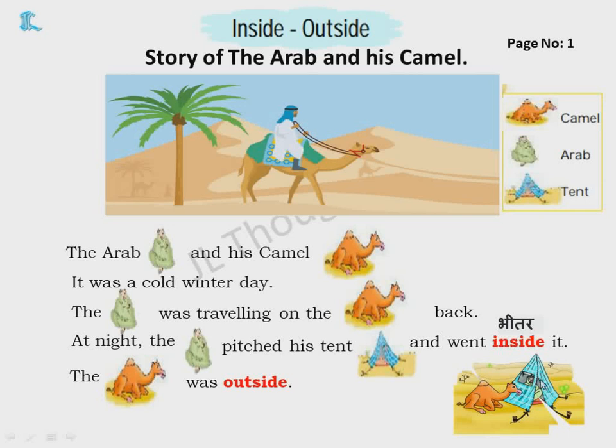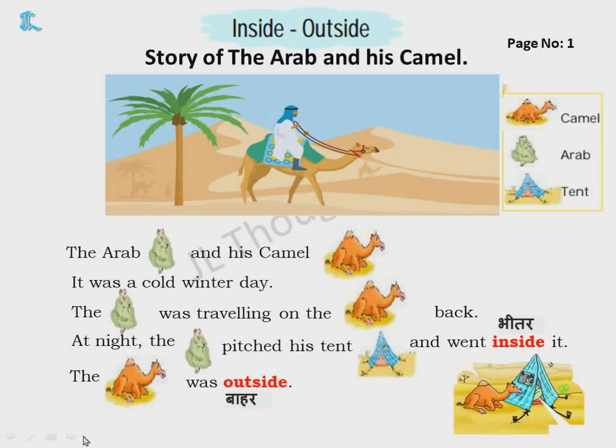Inside the tent. Where is the Arab? The Arab is inside the tent. And where is the camel? Camel is outside the tent. And inside means what? You can say andar, bhitar or anything in Hindi. And outside means bahar. So inside means in something, inside something. And outside means standing outside.